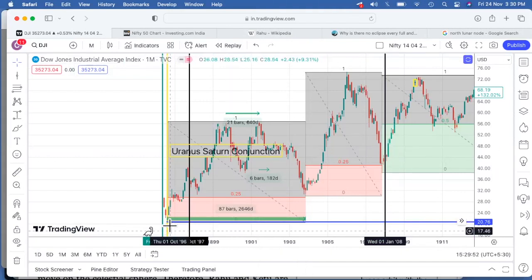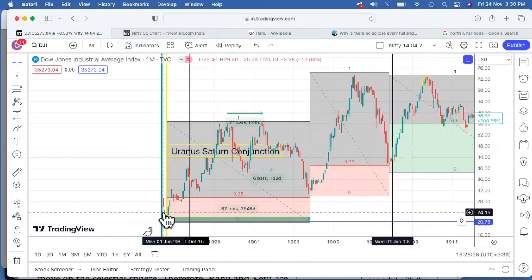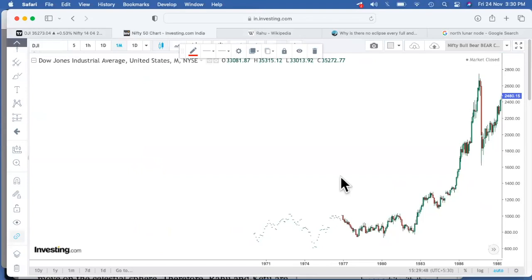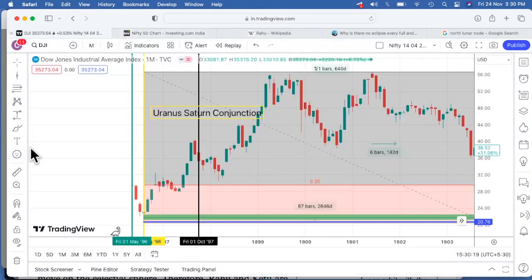We have the Dow Jones here approximately from 1895-96. This is specifically there on TradingView. If we try to find it on investing.com, again it approximately starts from 1970. There may be a difference, so let's shift across to TradingView.